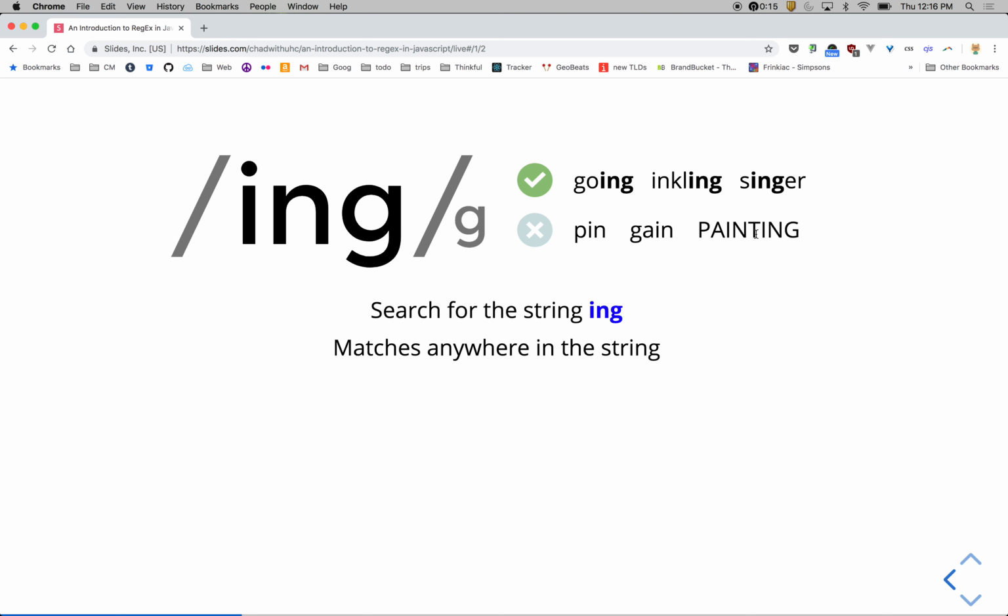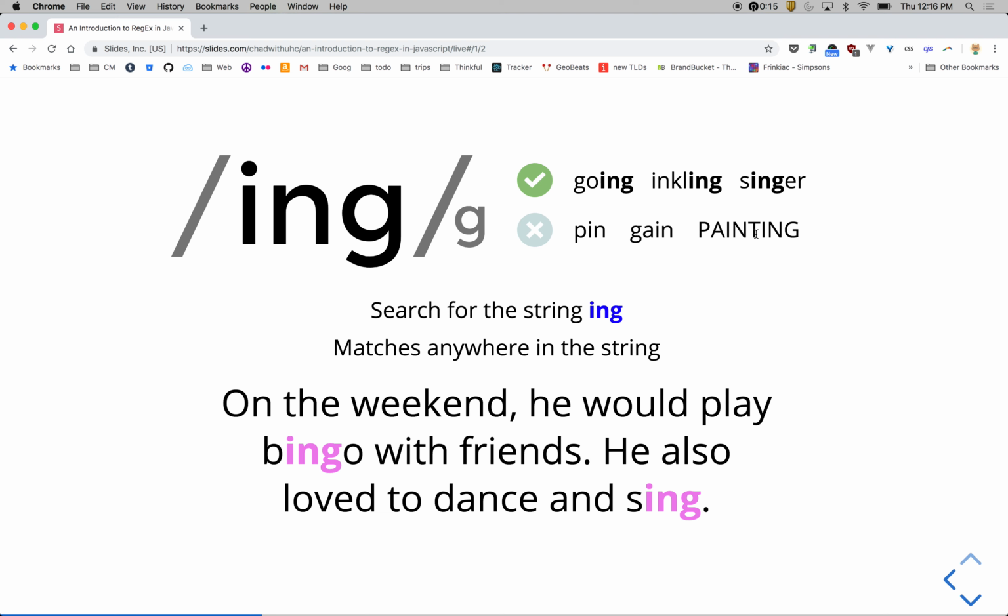That's searching for the string "ing", and it matches anywhere in the string. Here's an example on a full sentence. So on the weekend, he would play bingo with friends. He also loved to dance and sing. Since we're using the G flag, we're matching those two in there.